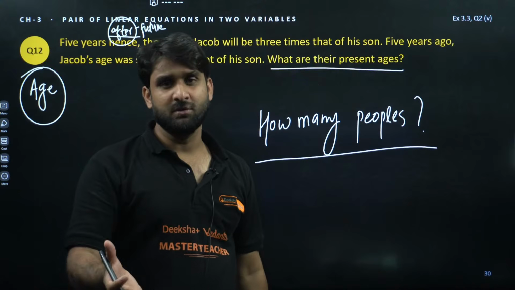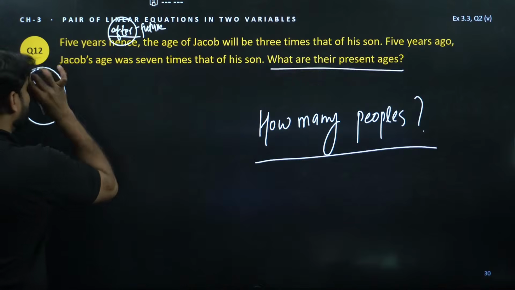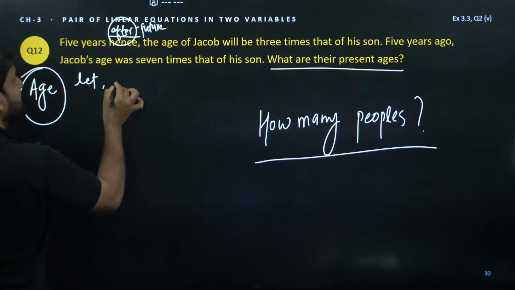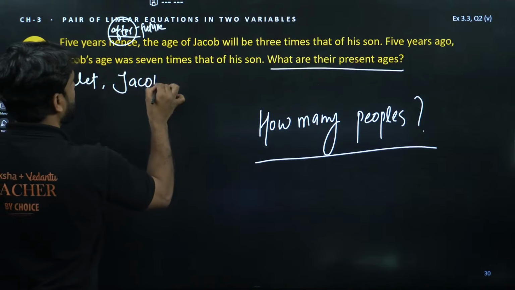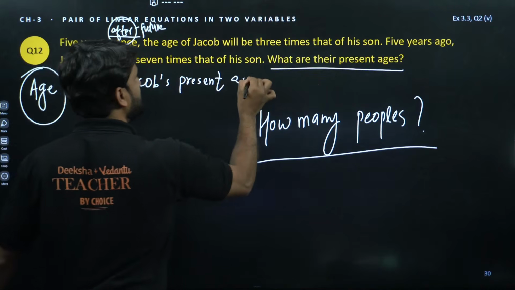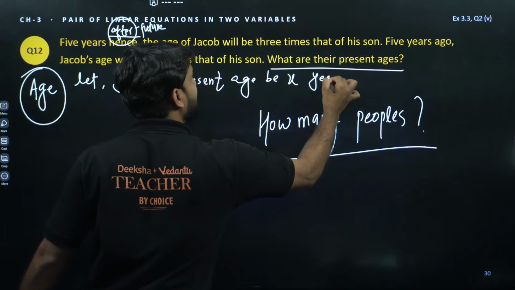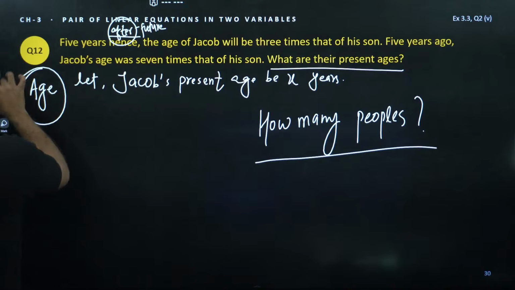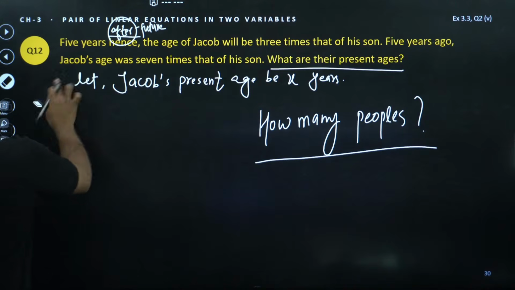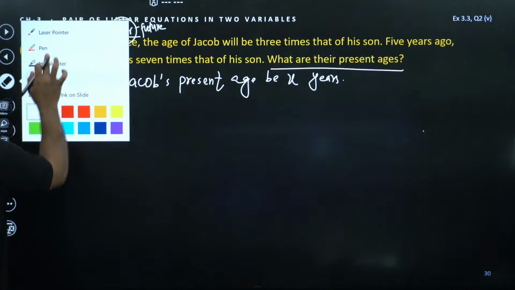You can't. So always let the present ages first. So here we can let Jacob's present age be X years, not only X. Please write the units also. Here we are talking about age, so age is in years. So X years.